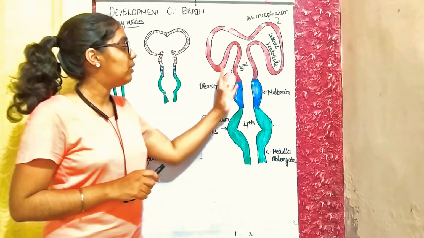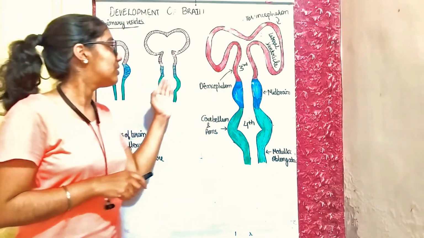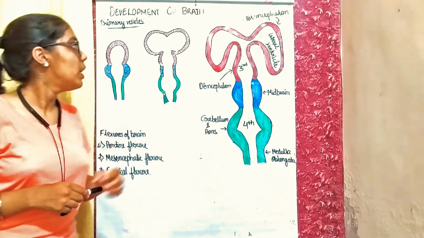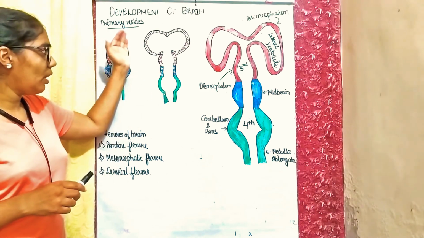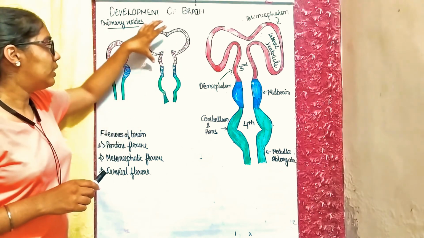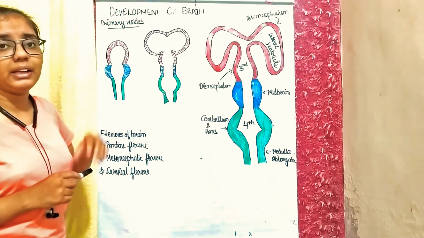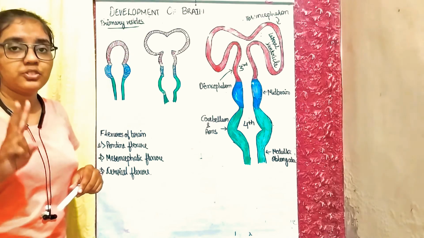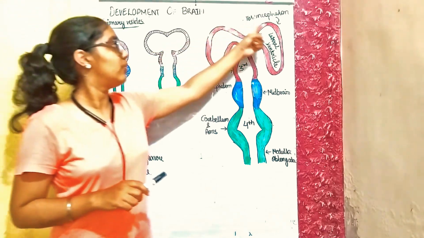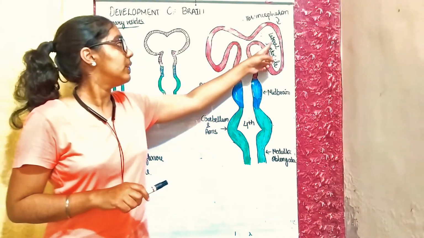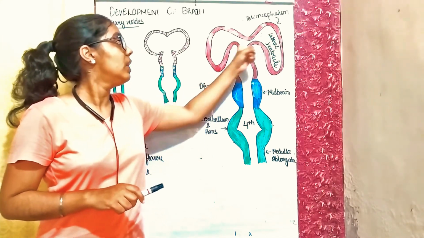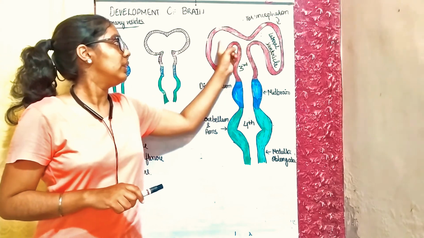When the brain develops in the adult, the ventricular system also develops along with it. First of all, there is the forebrain part, prosencephalon. It has two dilations. One is the telencephalon, and in the telencephalon there is a space which forms the lateral ventricle, as shown in the figure.